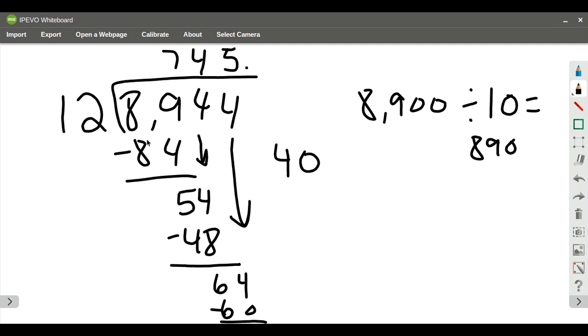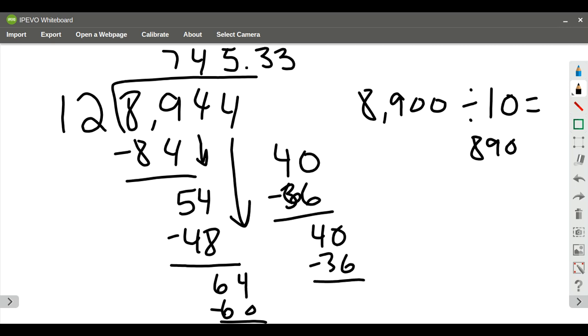0, and 12 is going to go into 40 3 times. That's going to give me 36. I'm going to subtract. I get 4, add a 0. It's going to go in there 3 times. I get 36. I subtract. I get 4 left over. Oh, that's a repeating decimal. So my answer for this problem is, on average, they're going to record 745 minutes and 33 hundredths of a minute per day. So I'm going to just make sure, because it was an answer that asked for a unit of measurement or label, that I give it a label.